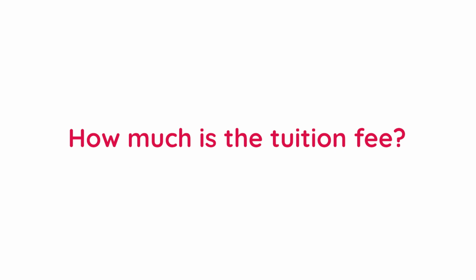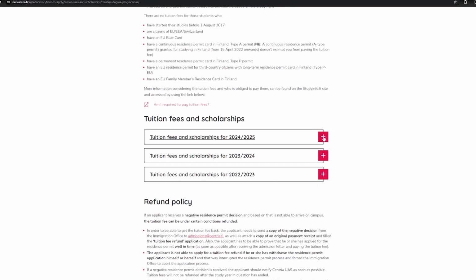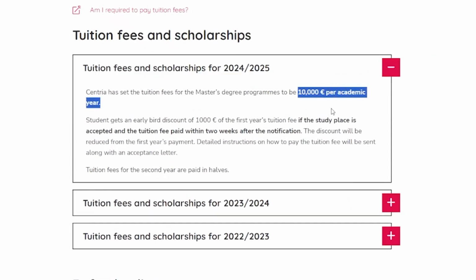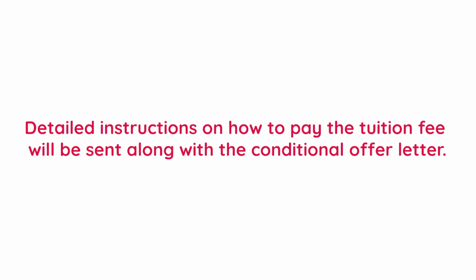Centria has set the tuition fees for the master's degree programs to be 10,000 euros per academic year. Student gets an early bird discount of 1,000 euros of the first year's tuition fee if the study place is accepted and the tuition fee paid within 2 weeks after the notification. The discount will be reduced from the first year's payment. Detailed instructions on how to pay the tuition fee will be sent along with the conditional offer letter. We do not offer scholarships for our master's degree students.